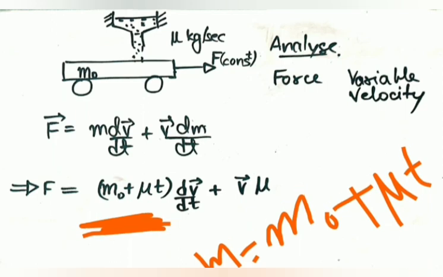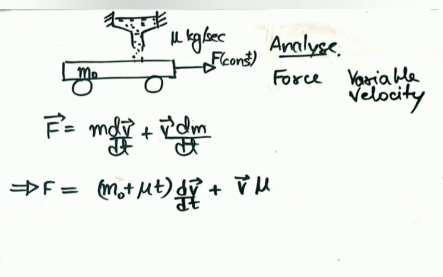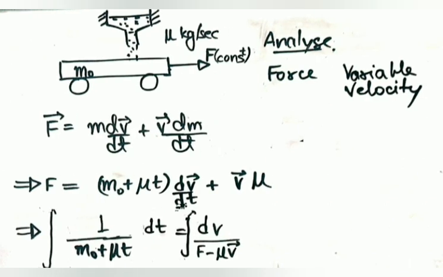So dv by dt is carried down, there's no harm in that. And v into dm by dt, we already knew it's mu, and v is the velocity vector. So you just solve it and you get a differential equation, which you have to solve by applying calculus, and we'll definitely enjoy it. But here we are putting the limits, so I'm going to teach you how to put the limits.